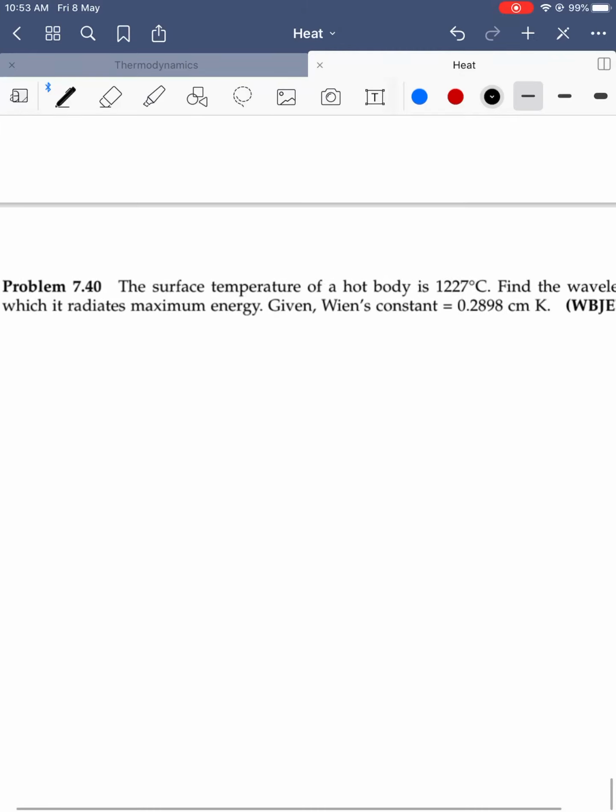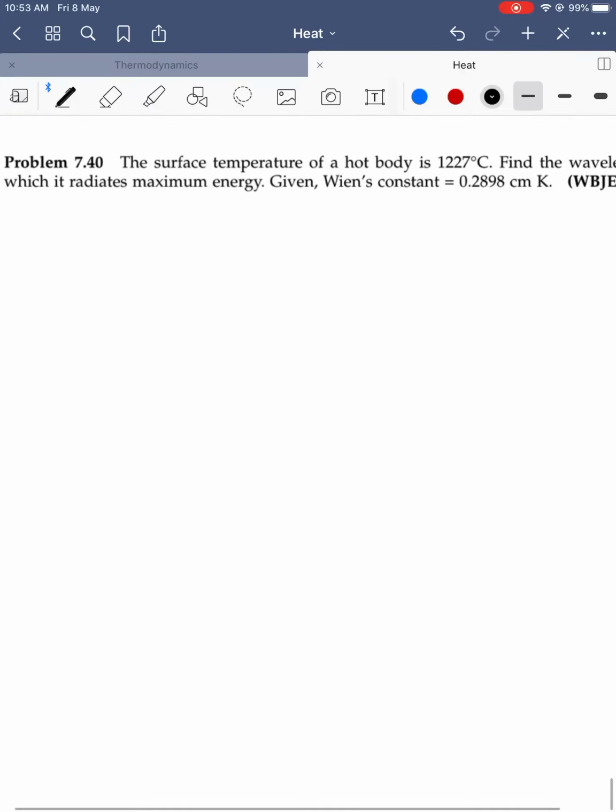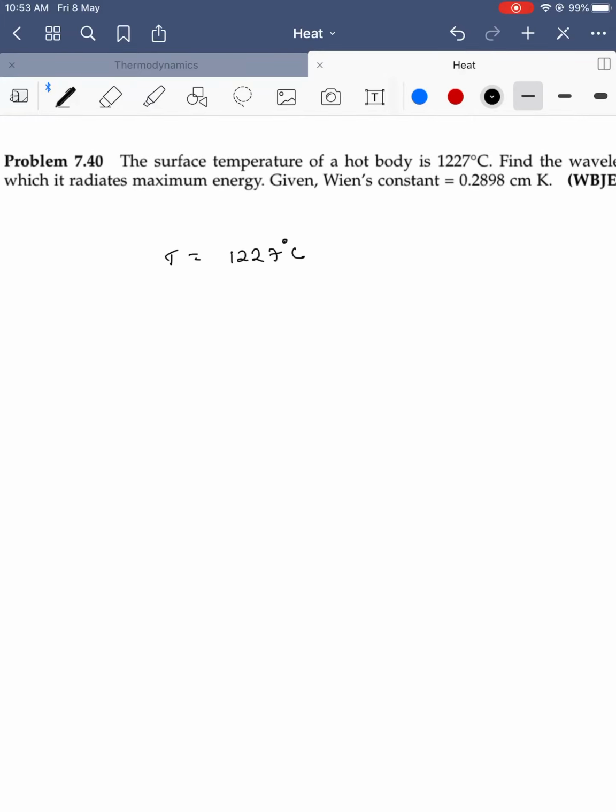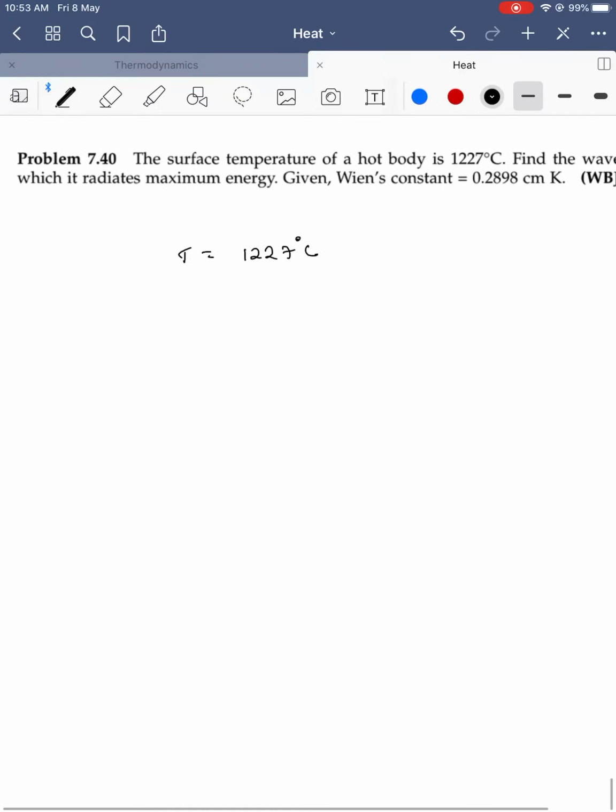One last question. The temperature of the surface of a hot body is given as 1227 degrees Celsius. Find the wavelength at which radiation is maximum. Given Wien's constant, it is in centimeters, but we can change the values to meters also. The temperature in degrees Celsius should be converted into kelvins by adding 273. You can keep 1500 kelvins.